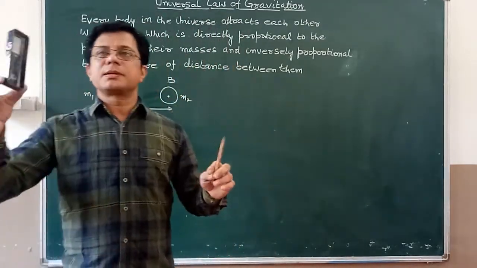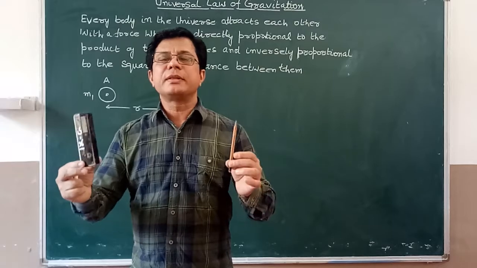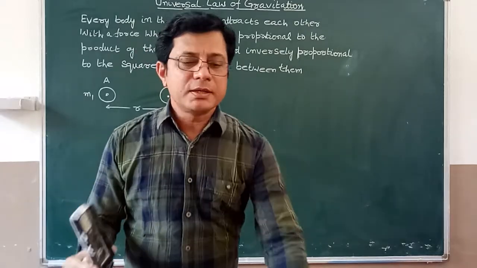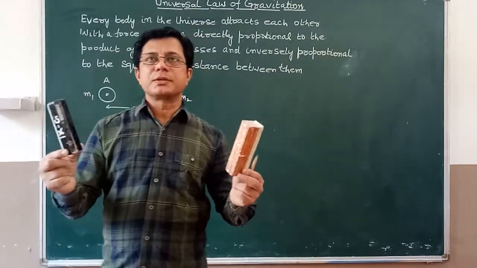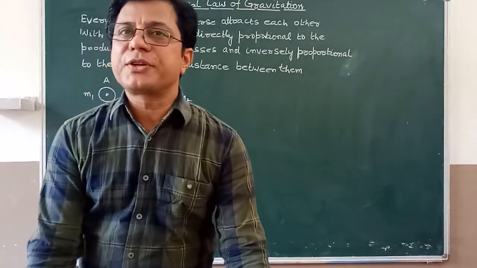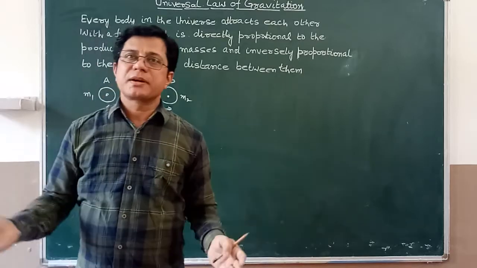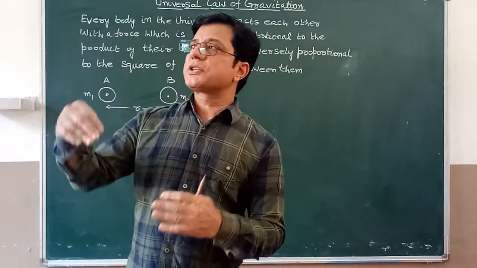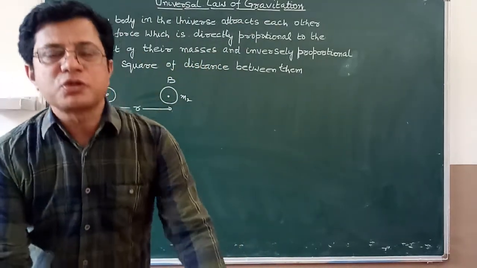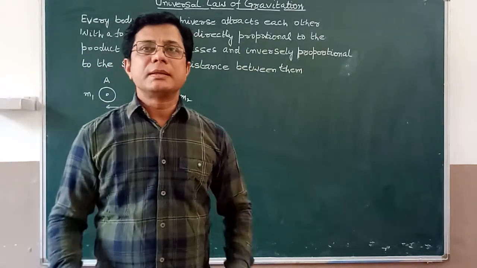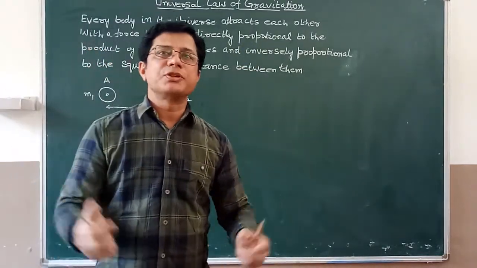This is a pencil, this is a duster. There is a force of attraction between these two objects. There is a force of attraction between these two dusters. There is a force of attraction between this building and that building which is outside. But the question arises: if there is a force of attraction between these two dusters, then they must collide with each other.